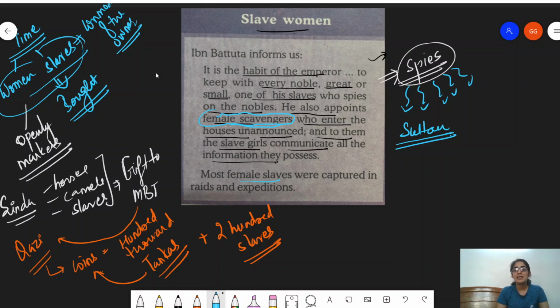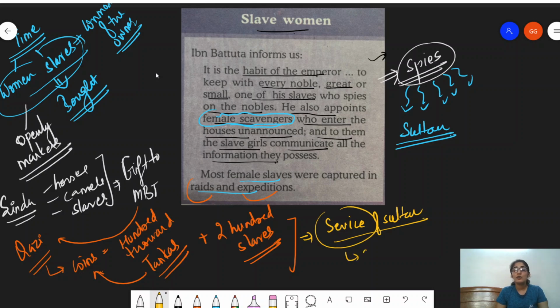Now female slaves were captured in raids and expeditions. So during the times of wars, during the time of aggressions, boundary aggressions, all of those things, the women had to face the brunt of it. They became slaves and were captured, like it's written here, in raids and expeditions, right? Now, from Ibn Battuta's accounts, what we understand is that female slaves were in service of the Sultan. The Sultan used to make them do work, and they used to, for instance, dance for him, entertain him, all of those things.